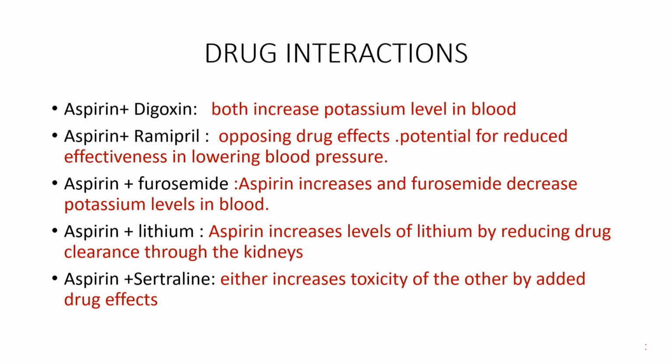Some of the serious drug interactions are discussed in this slide. Aspirin plus digoxin: both increase the potassium levels in the blood. Aspirin plus ramipril: opposing drug effects, with potential for reduced effectiveness in lowering blood pressure. Aspirin plus furosemide: aspirin increases and furosemide decreases the potassium levels in blood. Aspirin plus lithium: aspirin increases the levels of lithium by reducing drug clearance through the kidneys. Aspirin plus sertraline: either may increase the toxicity of the other by added drug effects.